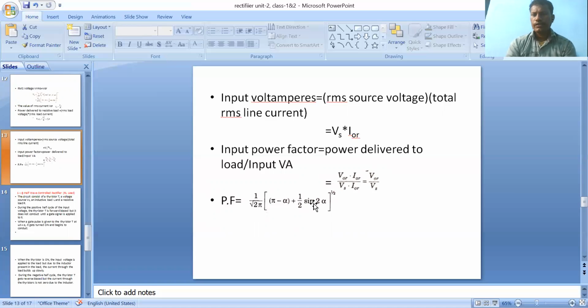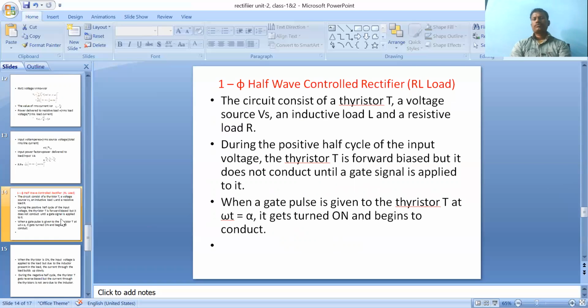If you take any converter, any rectifier circuit, once you know the circuit diagram, explain the circuit diagram, then the operations with respect to the circuit diagram. We draw the graphs: supply voltage, gate pulses, output voltage, output current, voltage across thyristors. We have to draw each and every graph with respect to firing angle and time, then derive the average voltage, average current, and finally power factor. It is a process you should follow for any rectifier, not only single phase. Remember this. So this is the answer about single phase rectifier with R load.